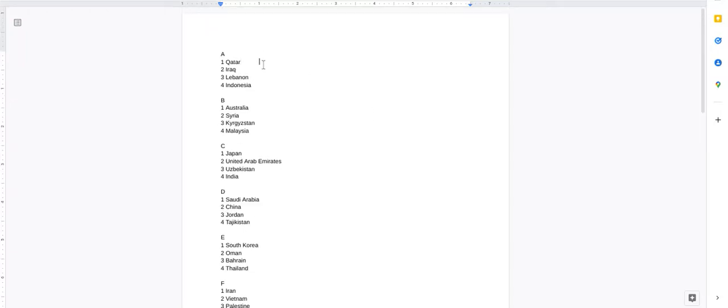So, who do I think will top the group? I think it will be Qatar. I think Lebanon could definitely give Iraq a run for their money. And I go for Lebanon, and I'm going to go for Iraq third, Indonesia fourth. Australia should top that group. I don't know how they wouldn't. Kyrgyzstan second, Syria third, and Malaysia fourth.